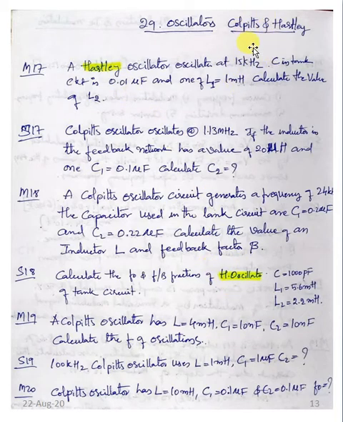You can remember here, the formula will be F is equal to 1 divided by 2 pi under root LC. Heart is related to love, so H is for Hartley oscillator, which will have LT is equal to L1 plus L2. And C is for Colpitts, which will have C1 and C2, CT is equal to the product of the first and second capacitor divided by the sum of the first and second capacitor. Only that formula will change. The given values will be there, you have to substitute. This is a very easy question, that is question number 29.